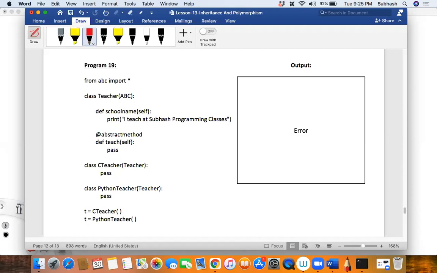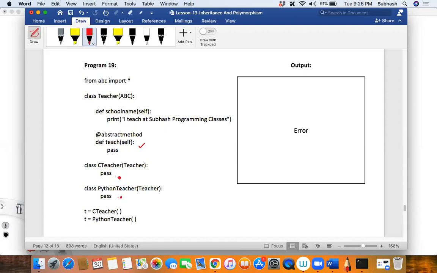So the abstract method definition says that if you have an abstract method as part of a class, and there is any class that is inheriting from that class that contains an abstract method, then those classes have to define these abstract methods, have to override these abstract methods. It means we have to give the definition for the abstract methods in both these classes.